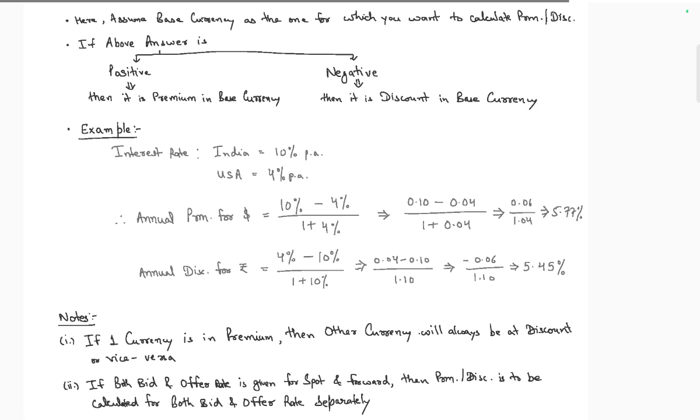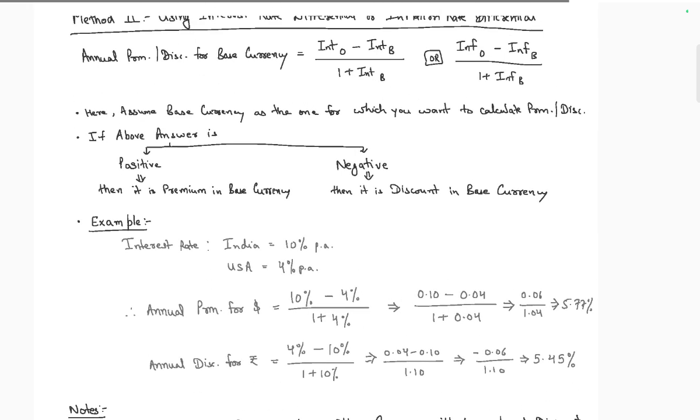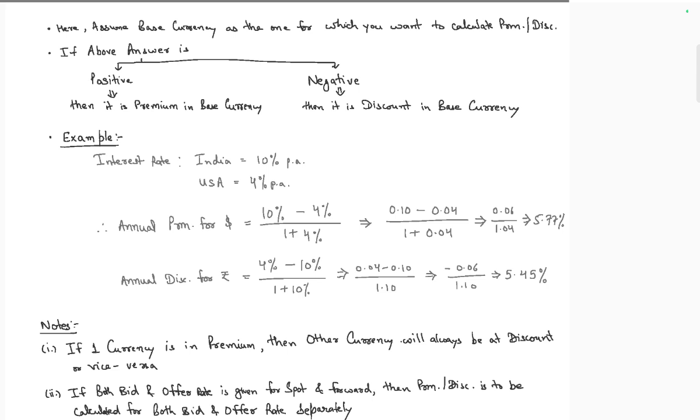So 10 minus 4 by 1 plus 4 is 6 by 5, which is positive.